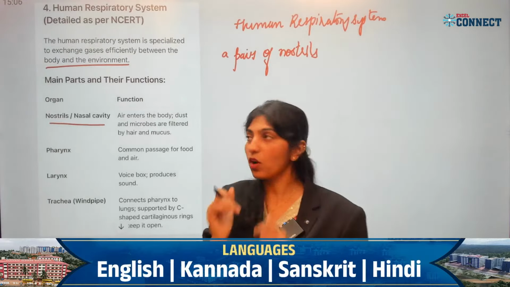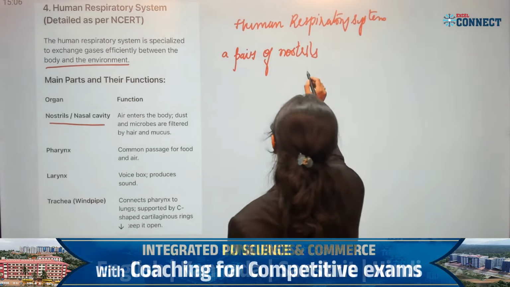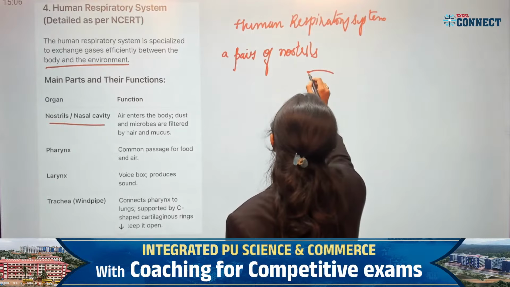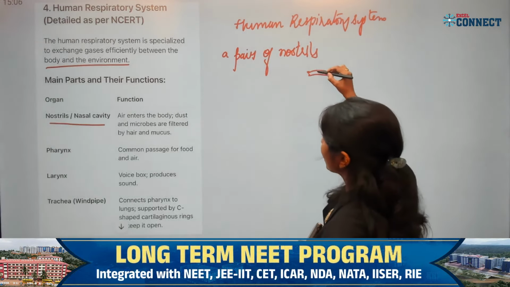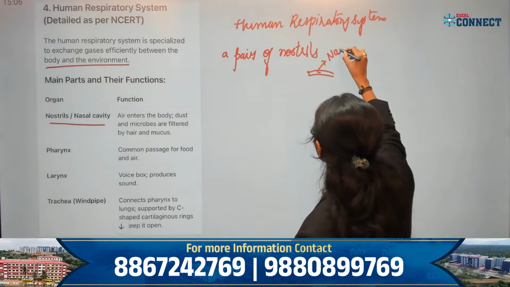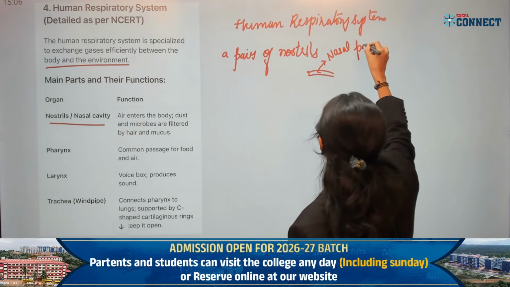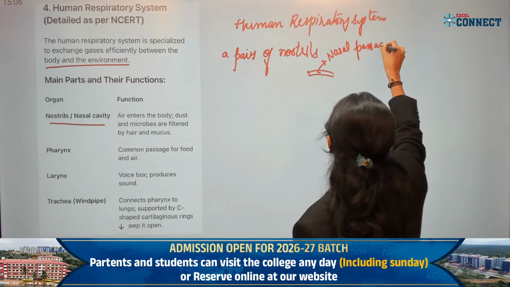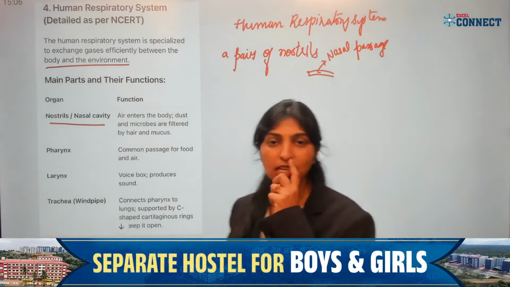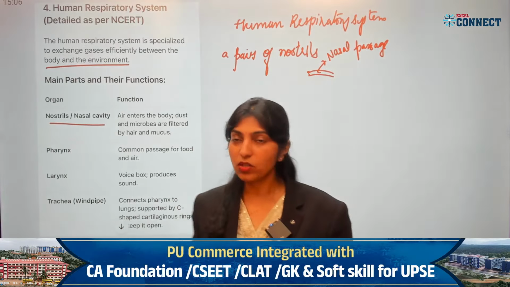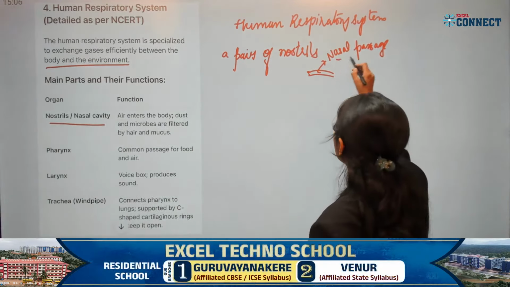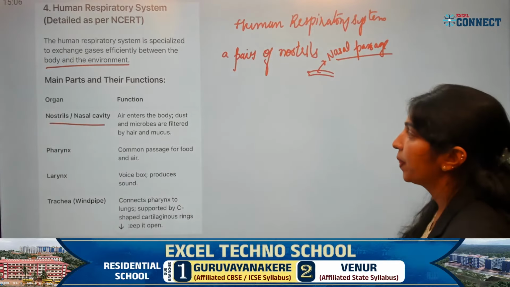These openings are called nostrils. The nostrils give rise to the nasal passage. Inside the nostrils, the passage, what is it called? It is called the nasal passage.